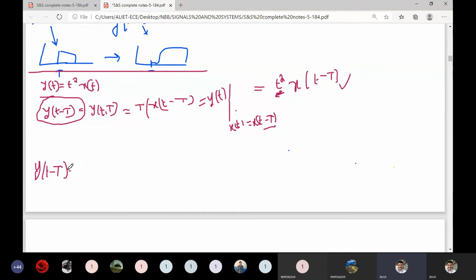That is delay in the output, that equals y of t at the instant t equal to t minus T. That means